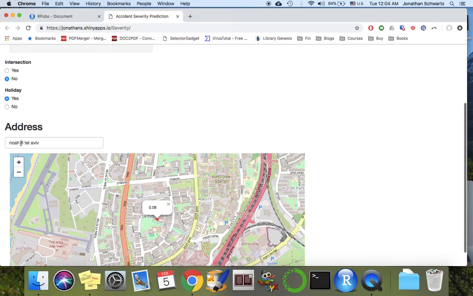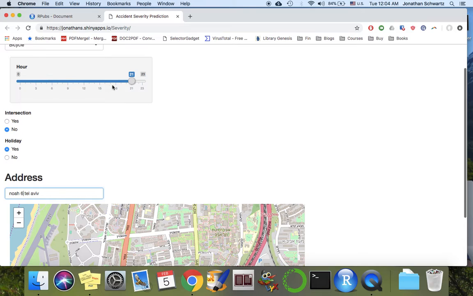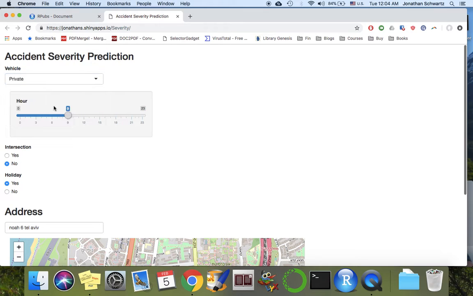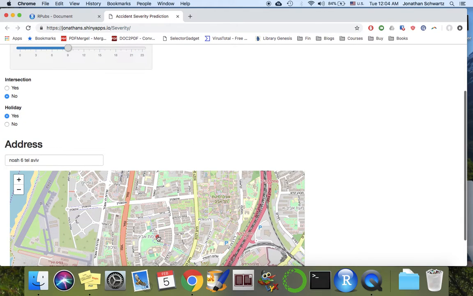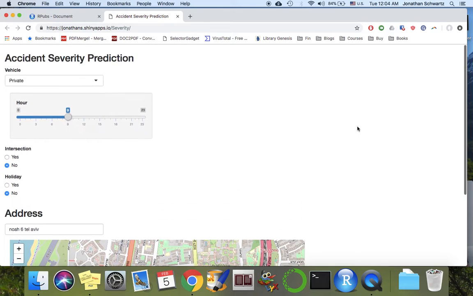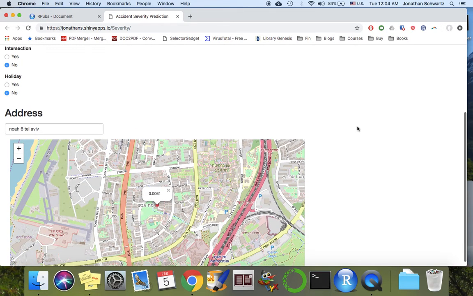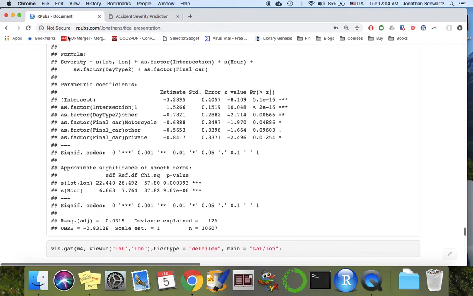So if we would put in Noah 6, and then we would put an hour of 9 a.m., and we would be in a private car, then we would get this prediction. And if we would switch to not a holiday, we could see how our risk will drop significantly. So this is an interesting way, in my opinion, to build a Shiny app, because when you work with maps, you get a visualization, which, in my opinion, isn't very trivial. It's interesting to see these types of models.